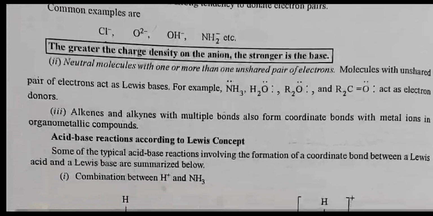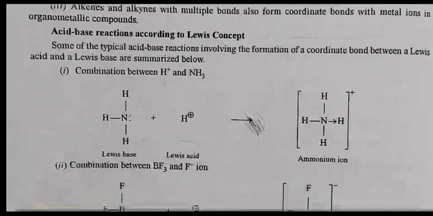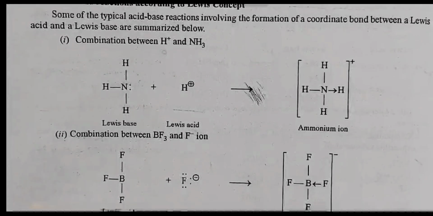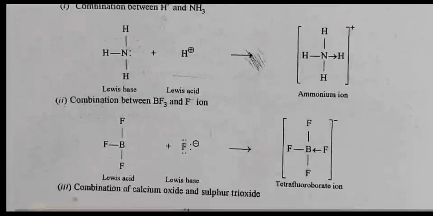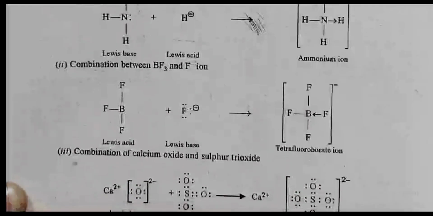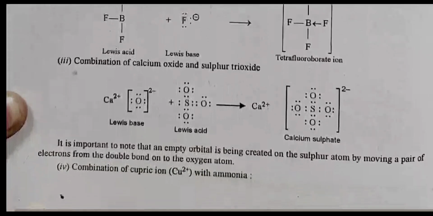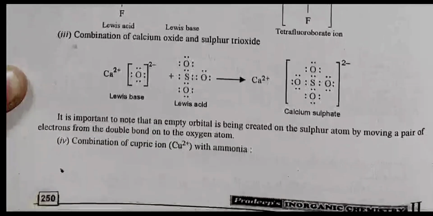Acid-base reactions according to the Lewis concept. Some of the typical acid-base reactions involving the formation of a coordinate bond between a Lewis acid and a Lewis base are summarized below. First, combination between H+ and NH3. Second, combination between BF3 and F-. Third, combination of calcium oxide and sulfur trioxide.